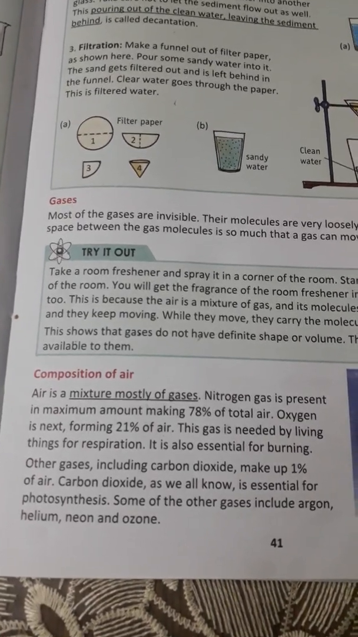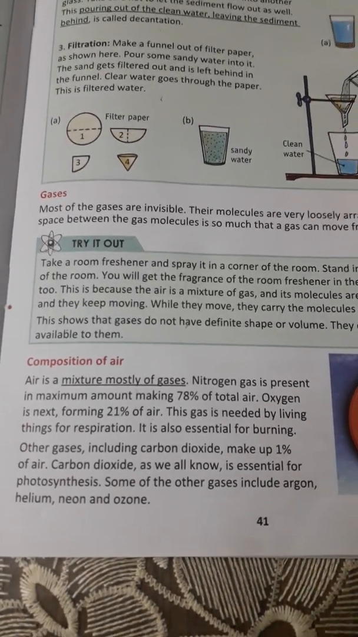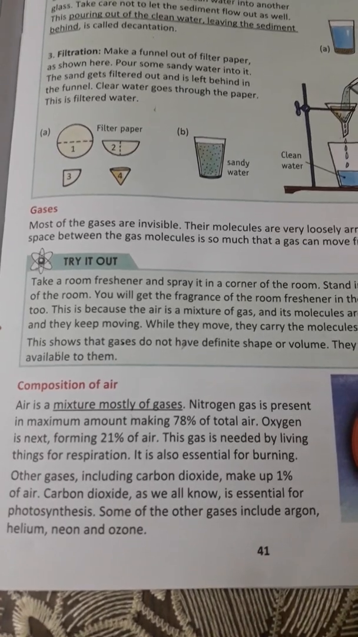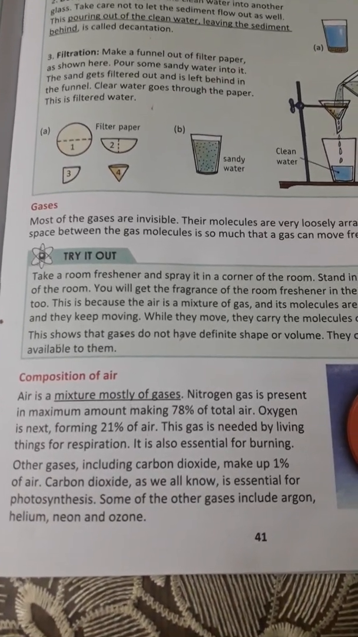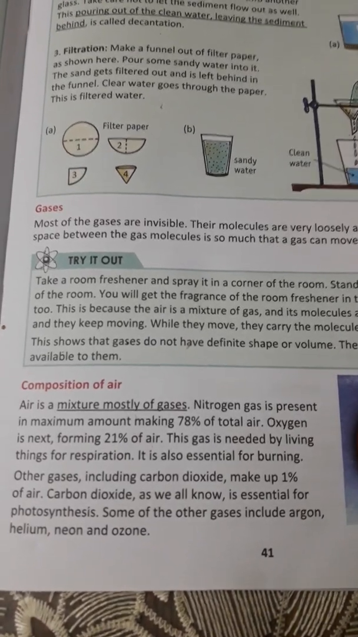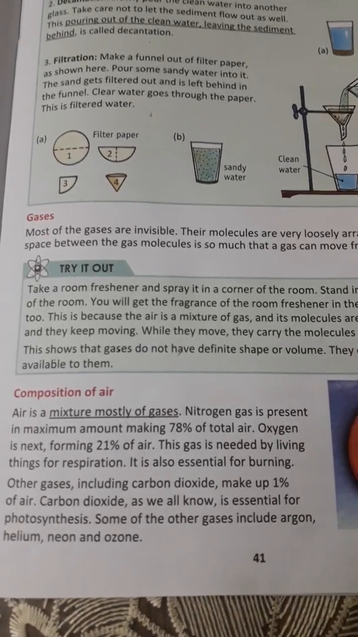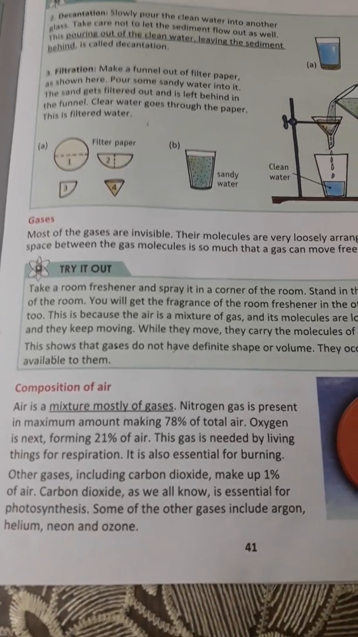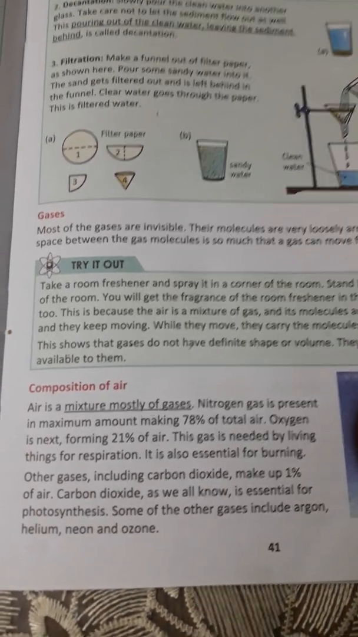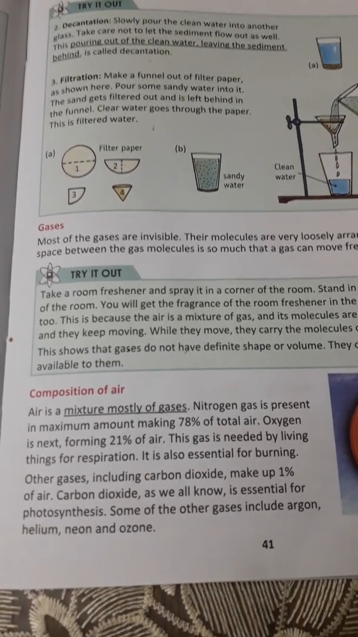Air is a mixture mostly of gases. What is air? It is a mixture of gases. And what is the percentage of nitrogen? Nitrogen is 78% of total air. Oxygen is next, forming 21% of air. What is the percentage of oxygen? 21%.